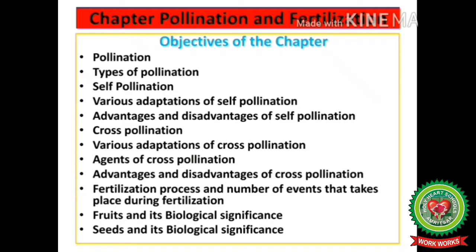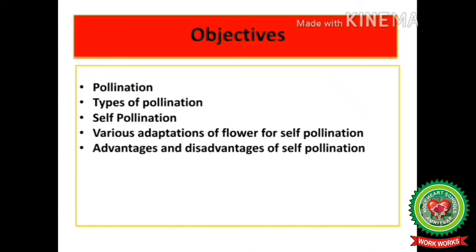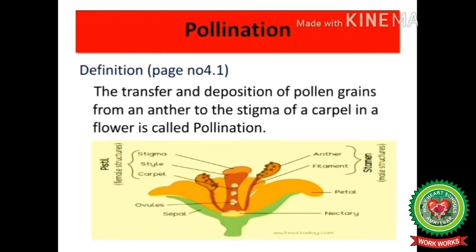We will discuss in detail the process of fertilization and the number of events that take place during fertilization. We will discuss fruits and their biological significance, seeds and their biological significance. The objectives that we will cover today include pollination, types of pollination, that is self-pollination, and various adaptations of flower for self-pollination along with its advantages and disadvantages.